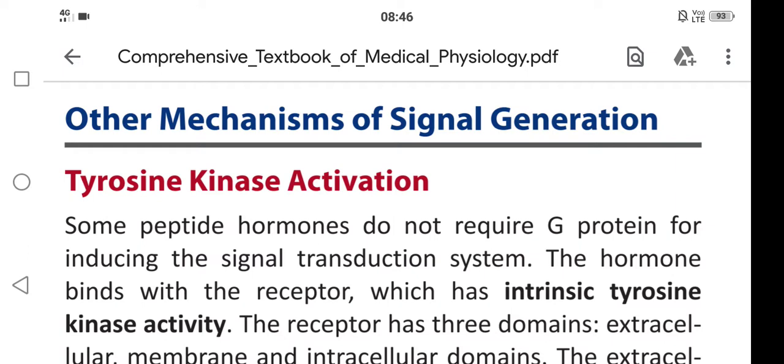Okay, today we are going to learn about the other mechanisms of signal generation. In the previous video, we learned about four main transduction systems, how the second messengers are formed. That is the adenyl cyclase cyclic AMP system, second the membrane phospholipase phospholipid system, third the guanyl cyclase cyclic GMP system, and fourth transcription of mRNAs. In this video, we are going to learn about the tyrosine kinase activation.